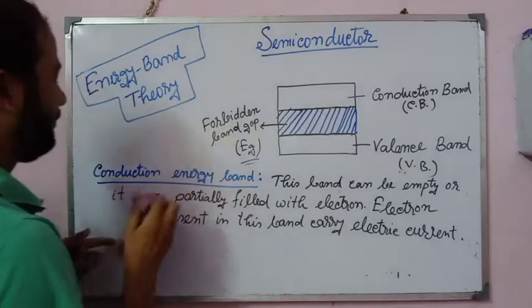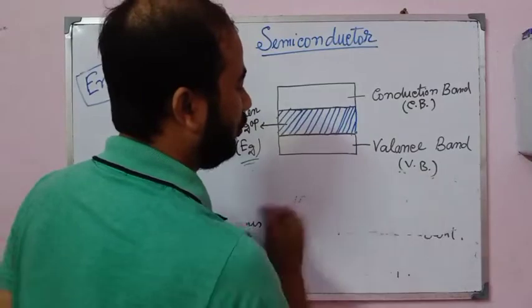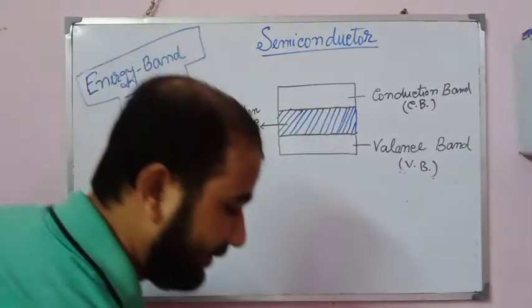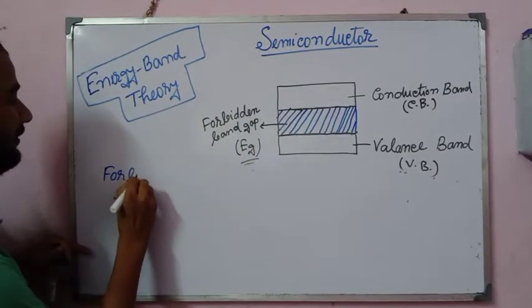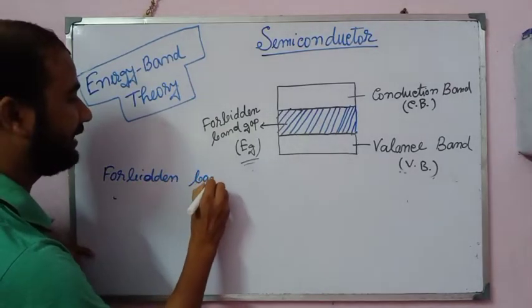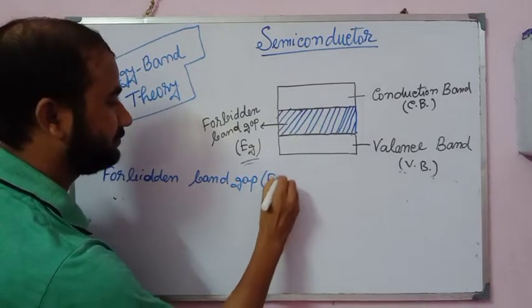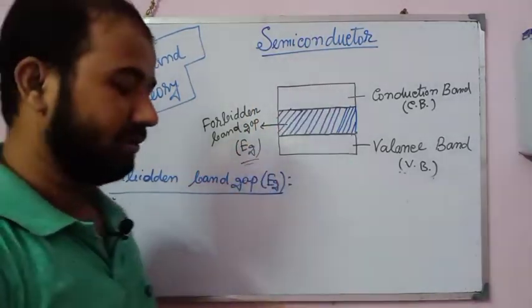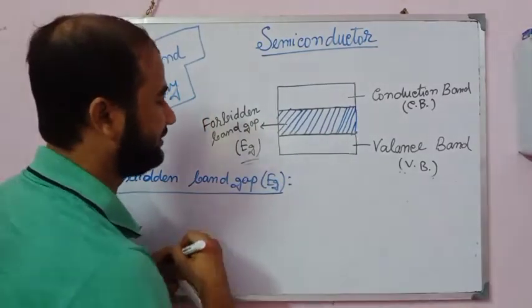Now the next point is the forbidden band gap, Eg. This is the gap between the conduction band and the valence band. So first I have to write this.